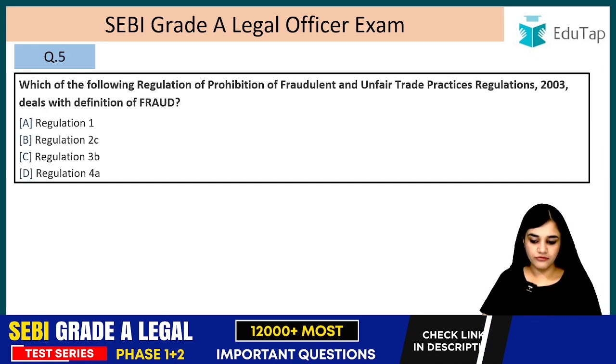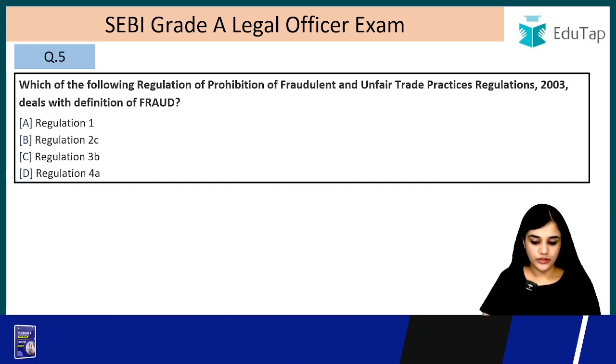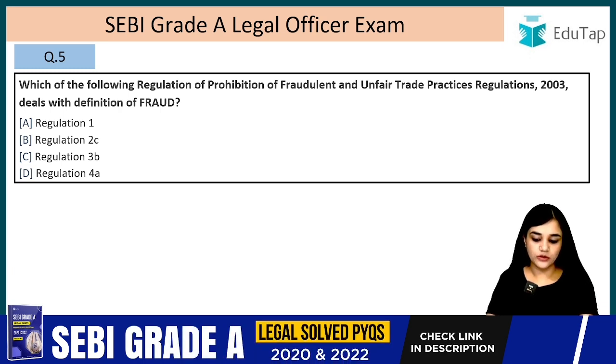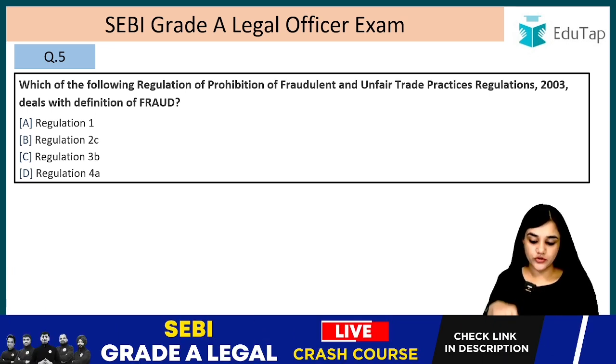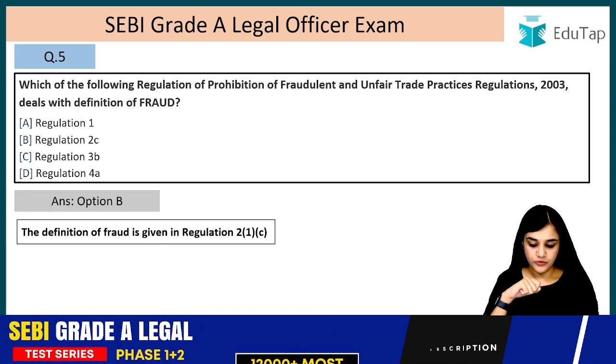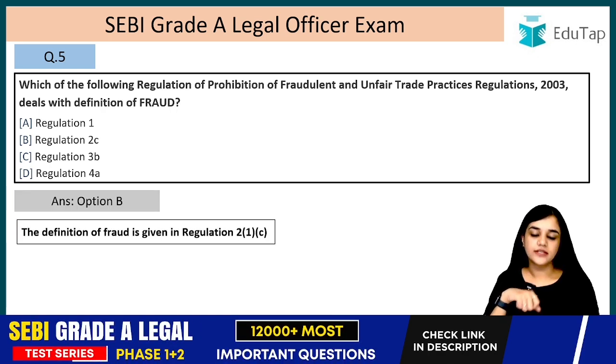Question number 5. Which of the following regulation of Prohibition of Fraudulent and Unfair Trade Practices Regulation 2003 deals with the definition of fraud? So where is the definition of fraud given? It is given in Regulation 2C, right? Answer is option B. The definition of fraud is given in Regulation 2(1)(c).